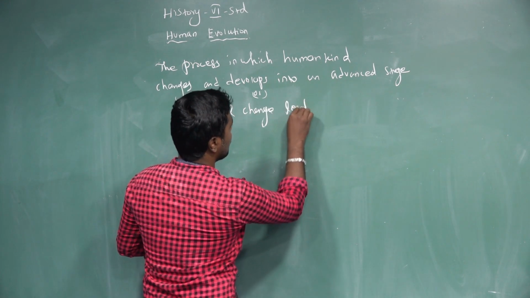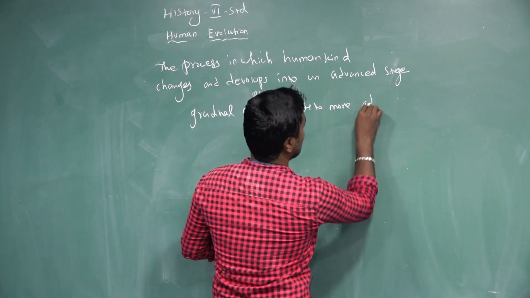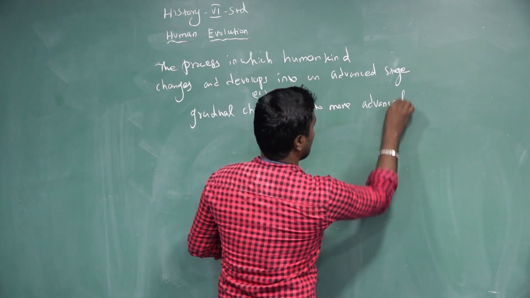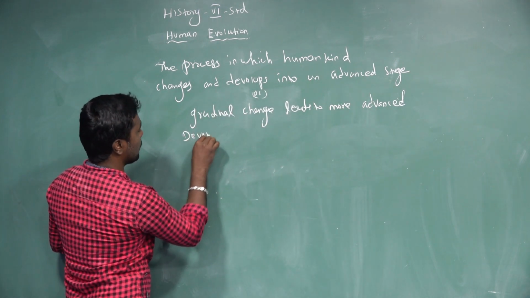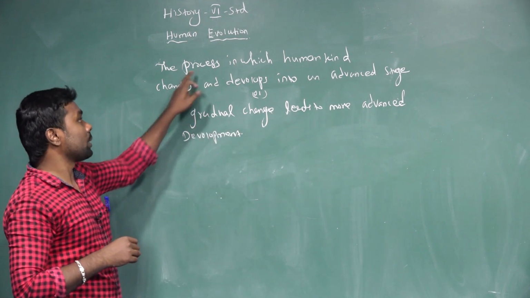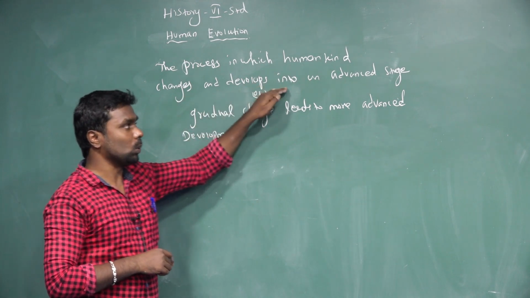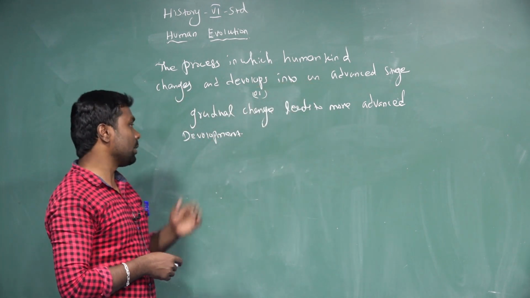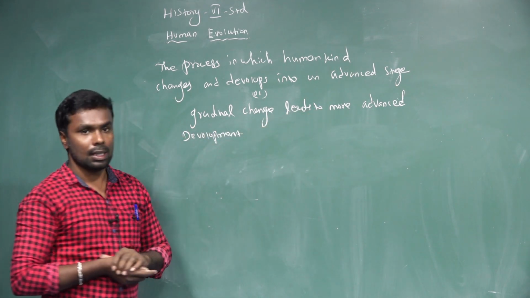Gradual change leads to more advanced development. So what is human evolution? The process in which humankind changes and develops into an advanced stage, where gradual change leads to more advanced development.